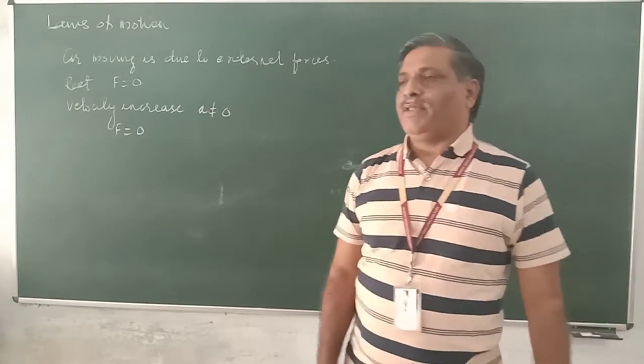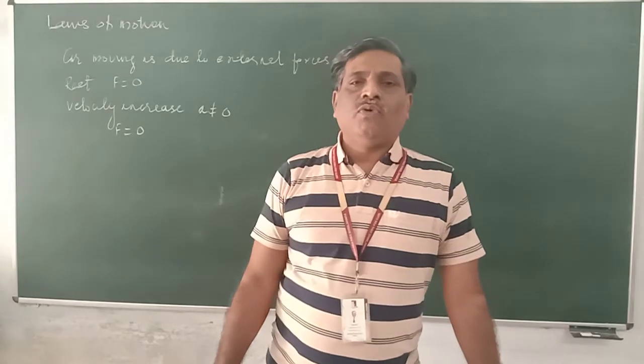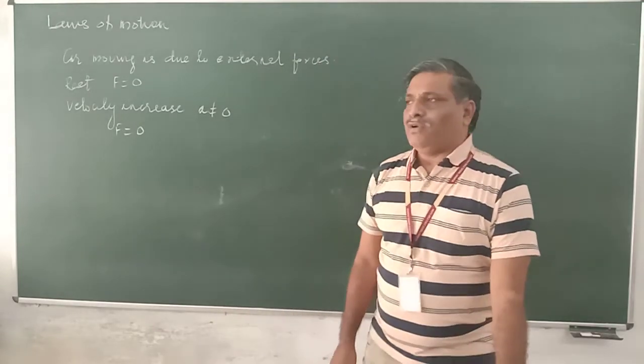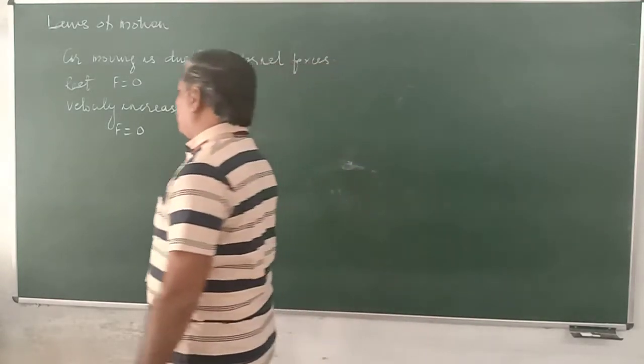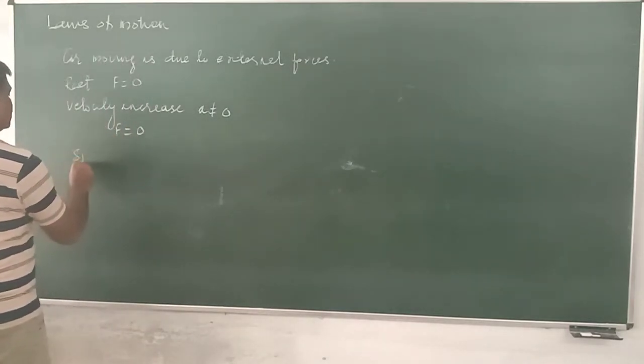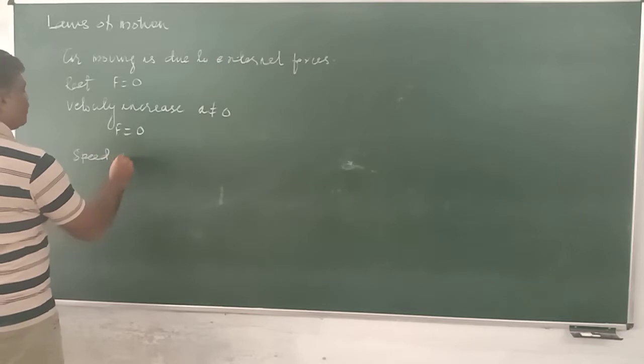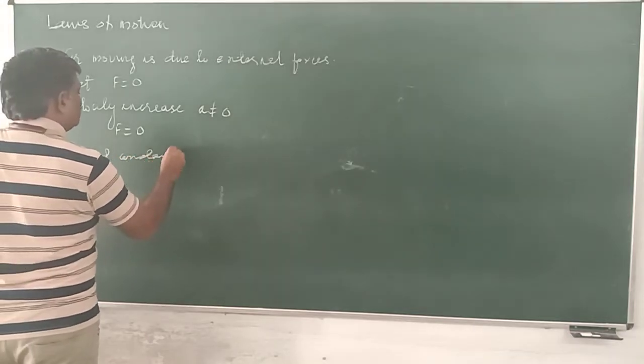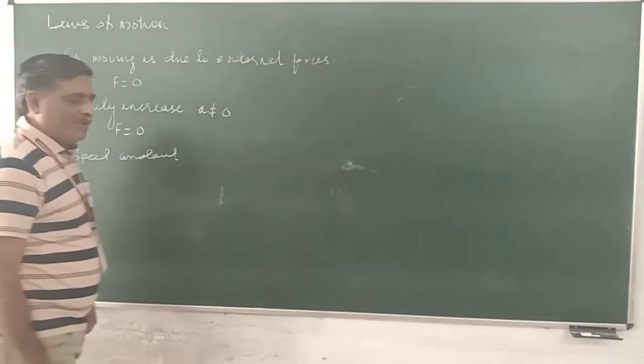After some time, the car starts moving with uniform velocity along a smooth road. That is uniform velocity. Speed is constant. The car is moving.